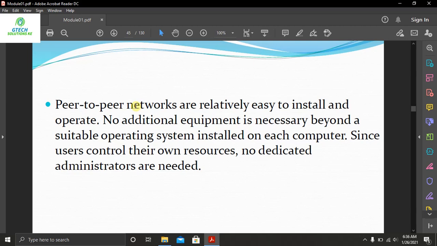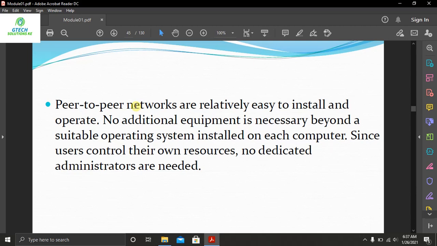So these ones, since you don't need much operation skills, since each and every individual can manage their resources, it is easy to install and operate. No additional equipment is necessary beyond a suitable operating system installed on each computer. Since users control their own resources, no dedicated administrators are needed.